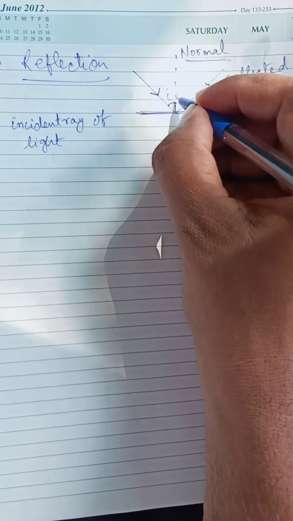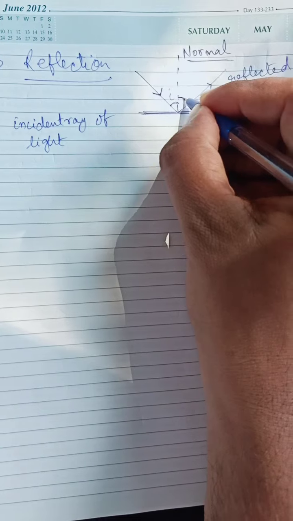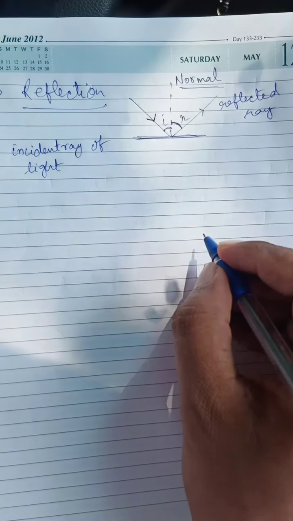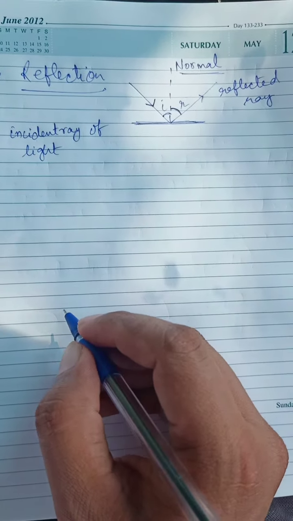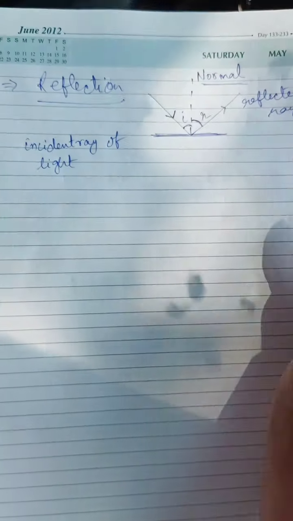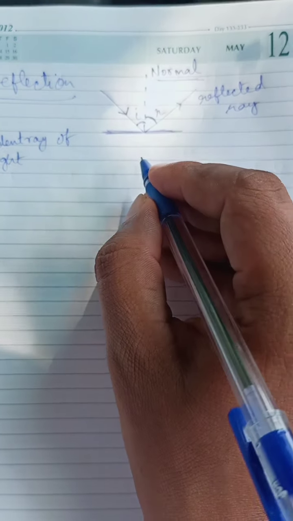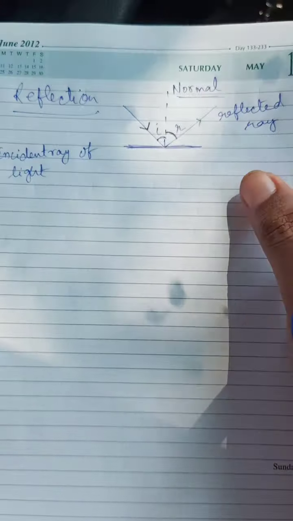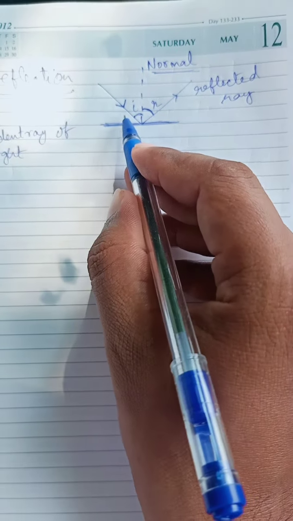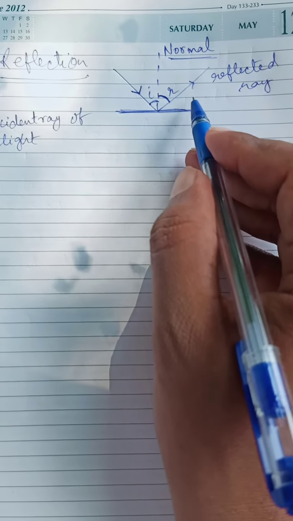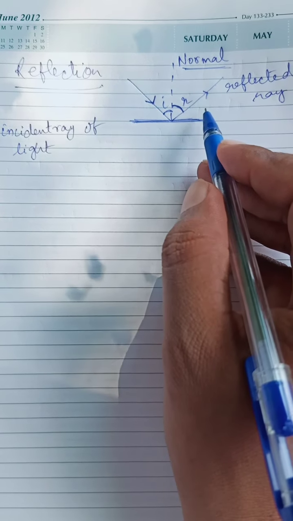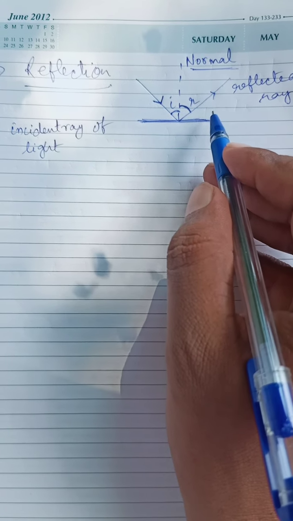And the reflected ray, suppose, makes an angle R with the normal. So why have I made these arrows? The arrows are very clear: this is the angle of the incident ray, and next is the angle of the reflected ray. So this is what is called reflection.